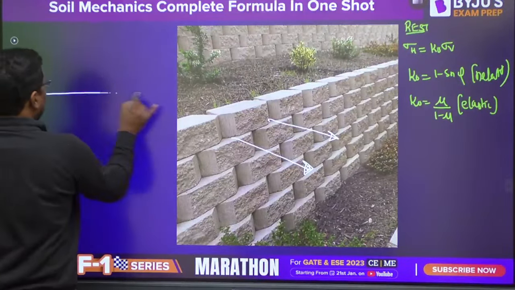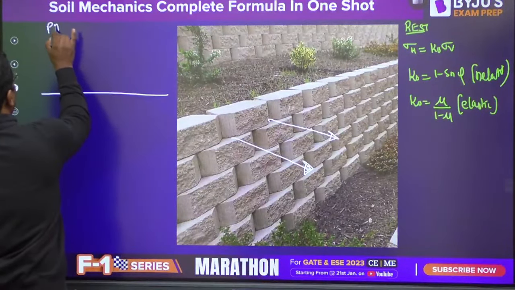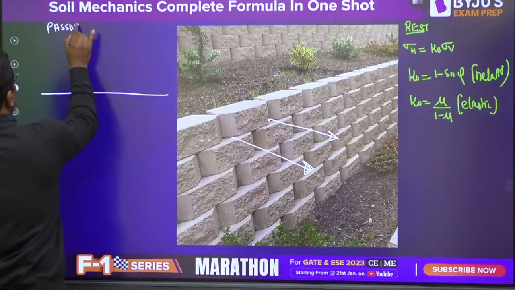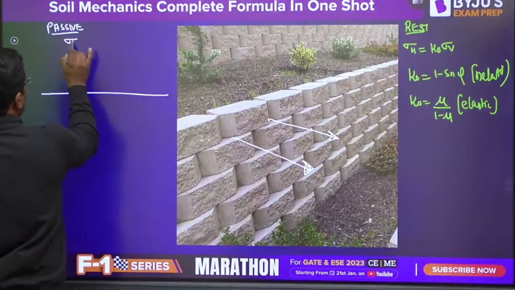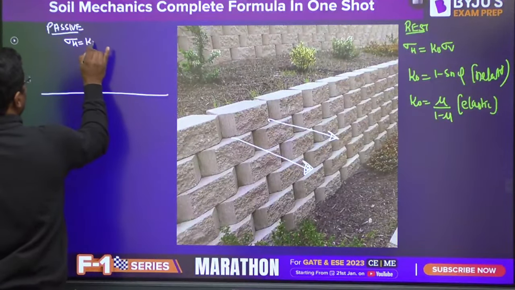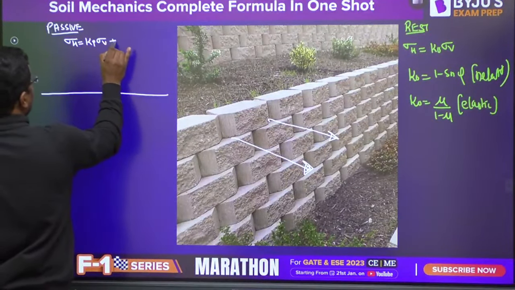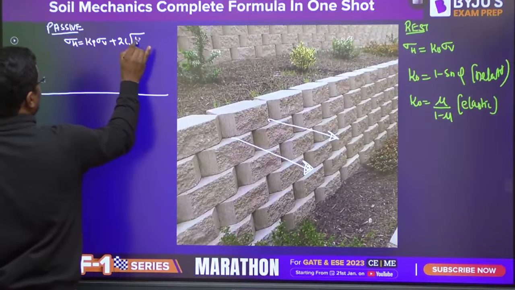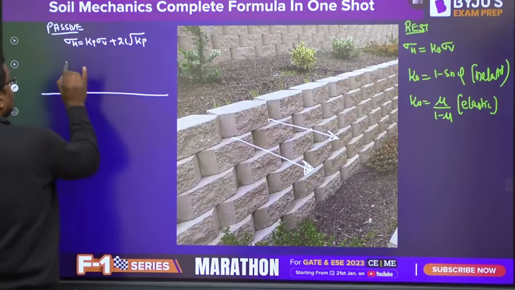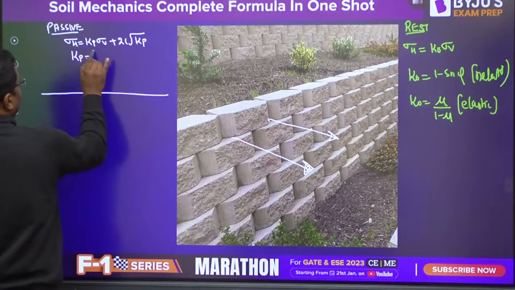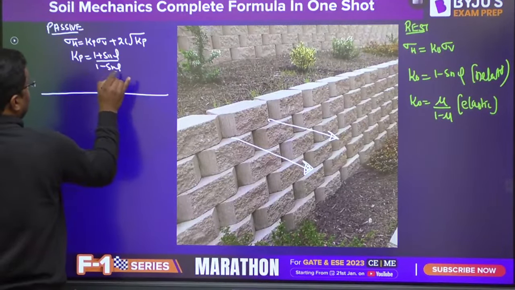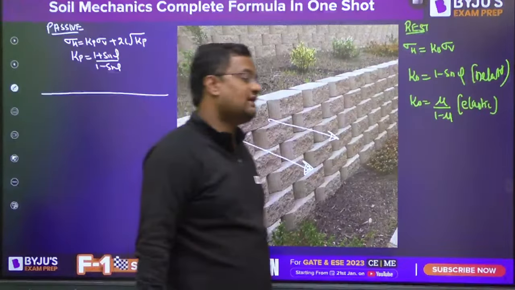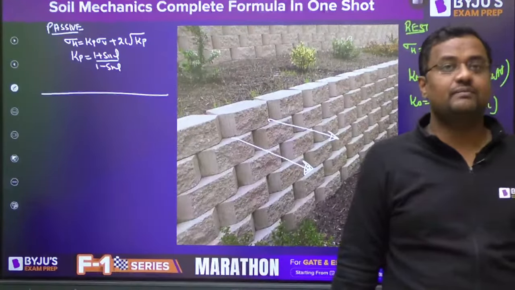Now let me tell you the passive case. Passive case means the wall moves towards the fill. Here sigma H is equal to Kp into sigma V plus 2C root Kp. Kp is (1 plus sin phi) over (1 minus sin phi), also called tan square (45 plus phi by 2), also called cot square (45 minus phi by 2).